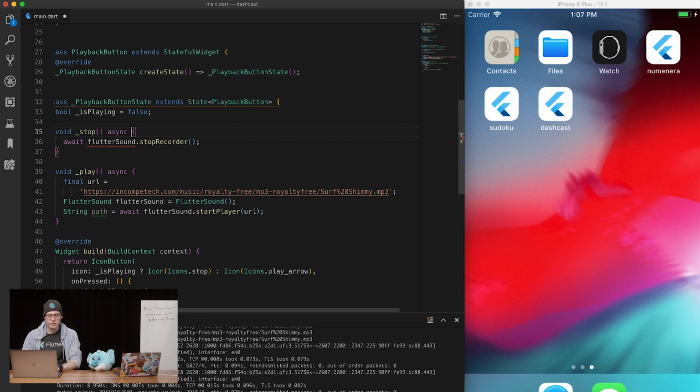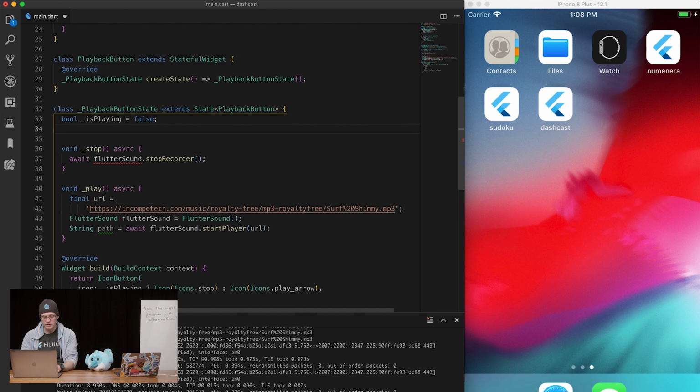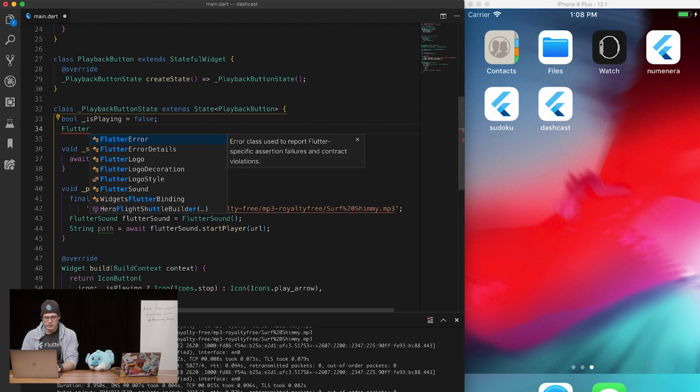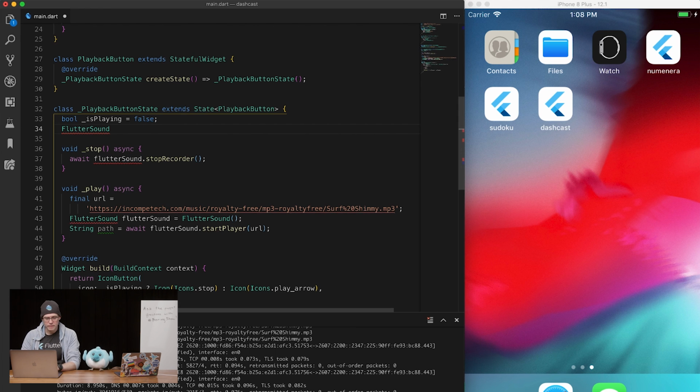Interestingly, we need access to Flutter sound. That's not a problem because we're in a stateful widget, so I can do Flutter sound. And just a note on why, when Matt hit run, it was asking to access the microphone. This plugin can do recordings and play. Yes. And right now, a plugin has to request all the permissions for everything it can do, even though we are not using the recording functionality. So that's why. It's a really good point. We should take care of that at some point.